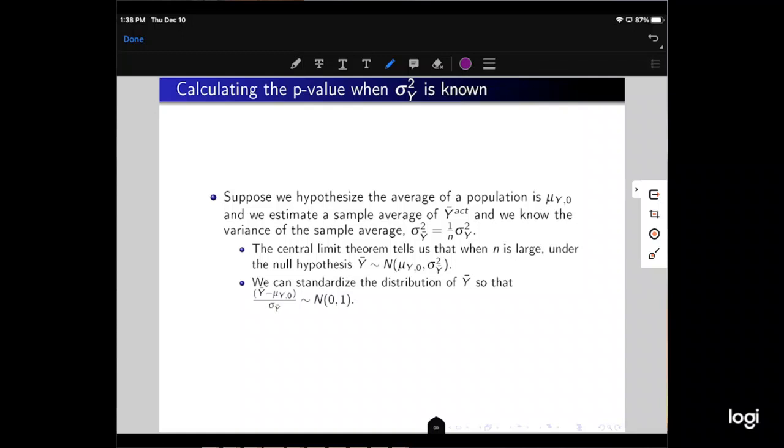The central limit theorem tells us that when n is large, under the null hypothesis, y bar is distributed with mean mu y naught and variance sigma squared y bar. We can standardize the distribution of y bar so that we have a z standard normal random variable.